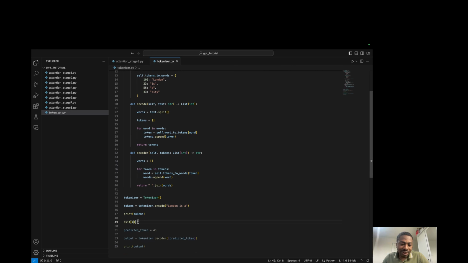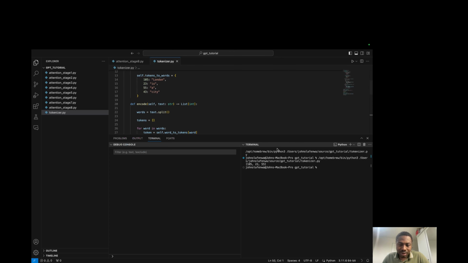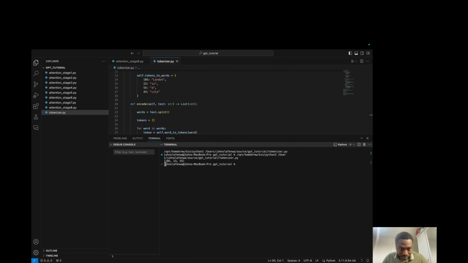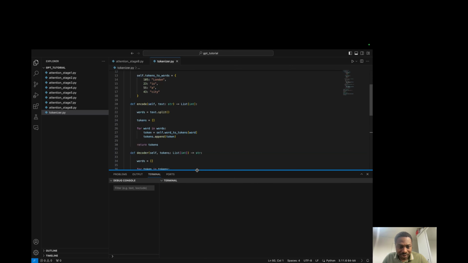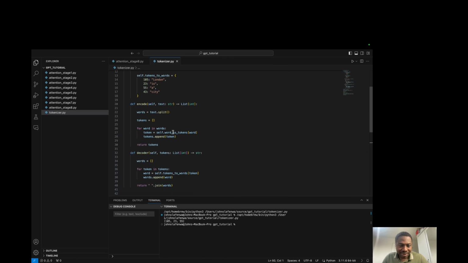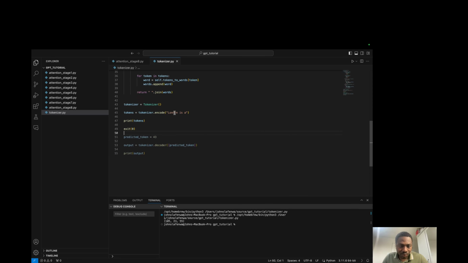So if I actually run this now, you will see it gives me the following: 105, 23, 55, which is basically taking the word London and mapping it to 105, the word East to 23, A to 55, right?